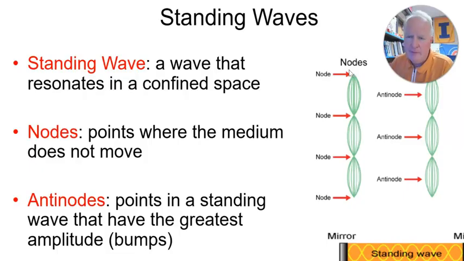And so what normally happens is the waves keep bouncing back and forth between them, and they constructively build on each other, or they destructively destroy each other. And so usually all we experience is just shaking. But every now and then we do it just perfectly so that we get what's called a standing wave.